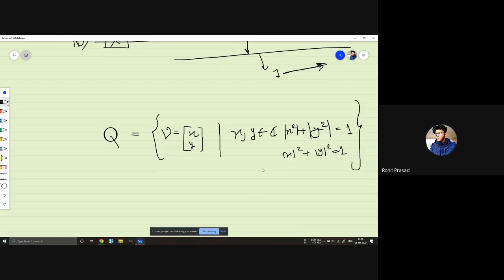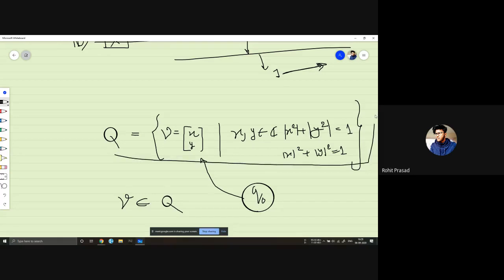So if we see this, any vector v in this vector space Q can be a state of your qubit q naught. A qubit q naught can take any vector in this vector space. So there are an infinite number of states that a qubit can take. Okay, so that's why the superposition thing works.